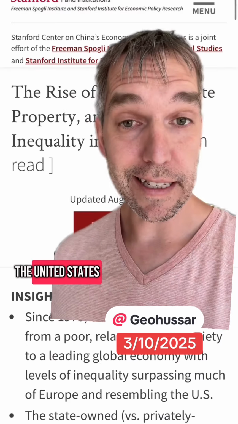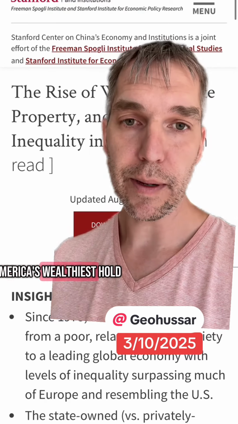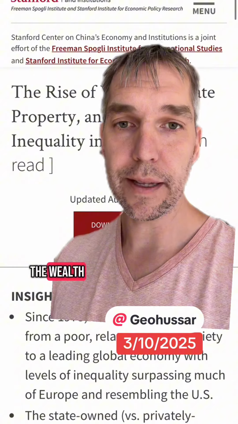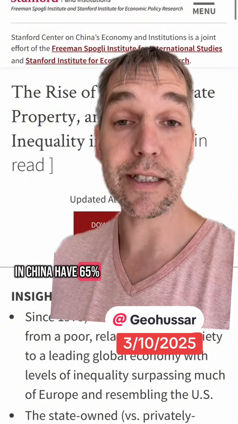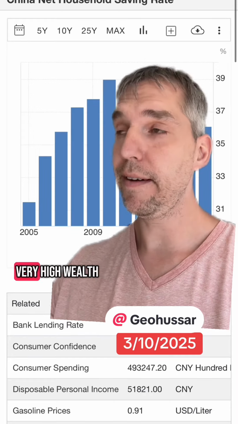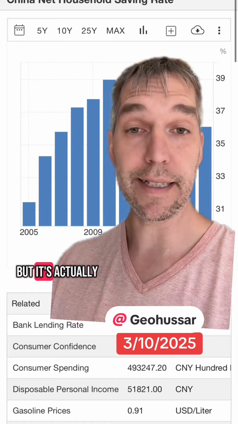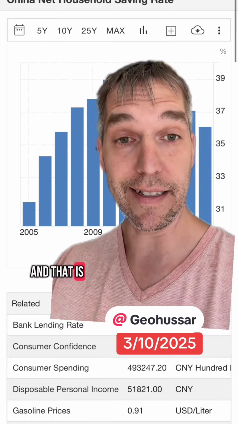China, just like the United States, is suffering a wealth inequality problem. While 10% of America's wealthiest hold about 72% of the wealth, the top 10% in China have 65%, so they're not far off. While China and America both have very high wealth concentrations at the top, China has something that sounds very good, but it's actually bad for the money supply, and that is a high savings rate.